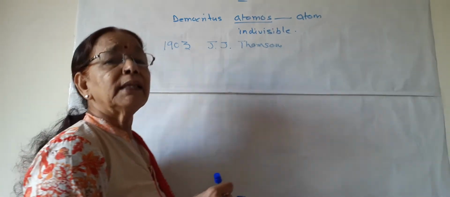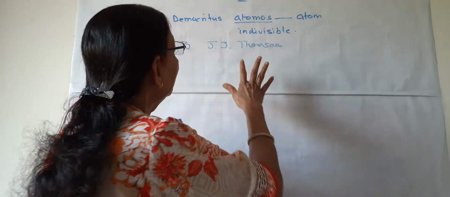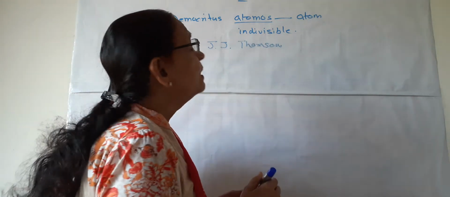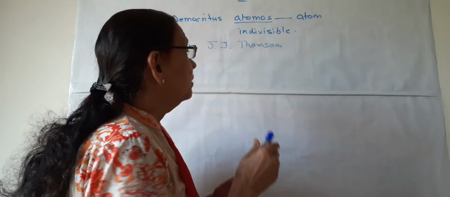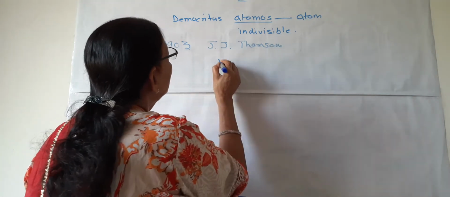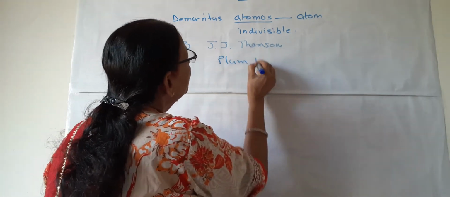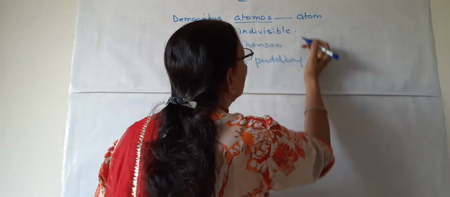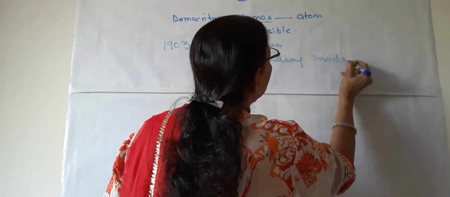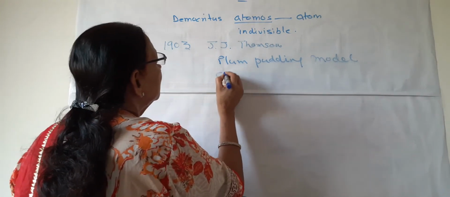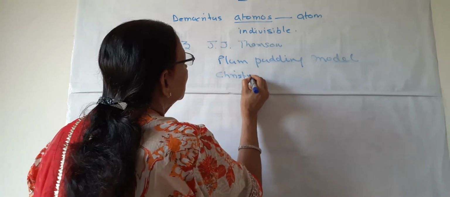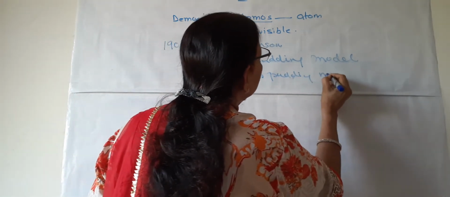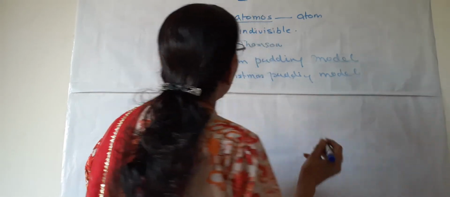Different scientists were working on the atomic structure, and first of all, in 1903, Thomson put forward his model for atomic structure, and his model is known as the plum pudding model. Plum pudding model, or it is also known as Christmas pudding model.